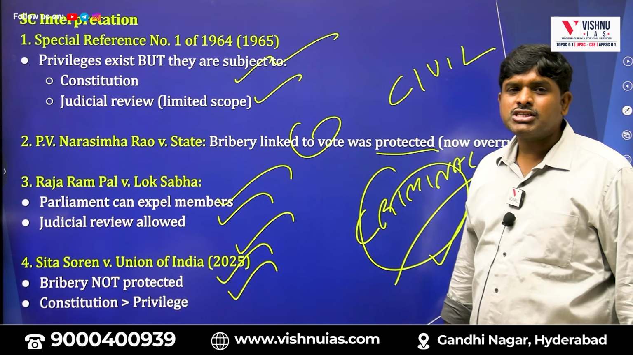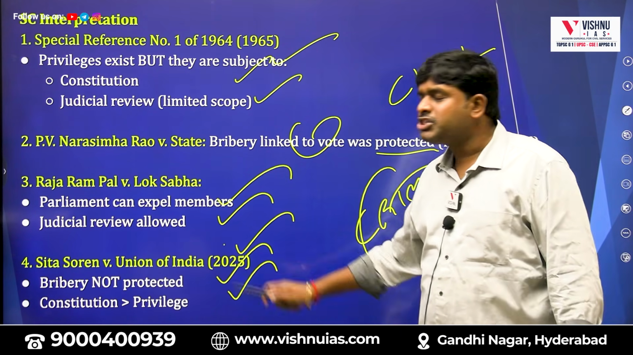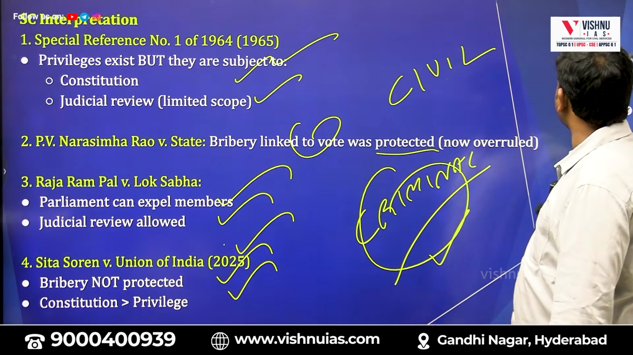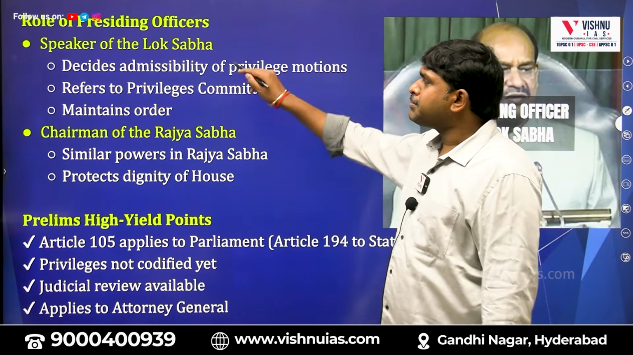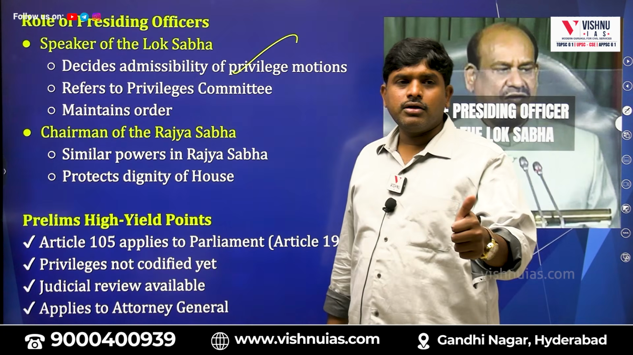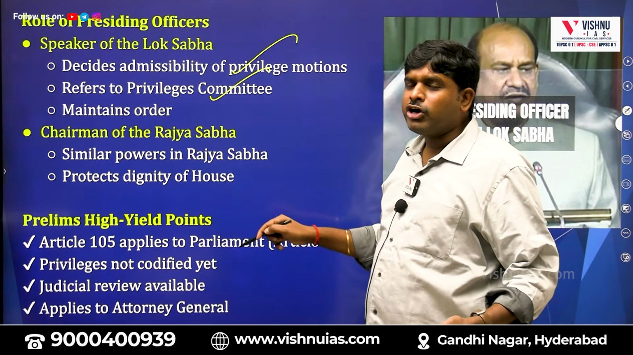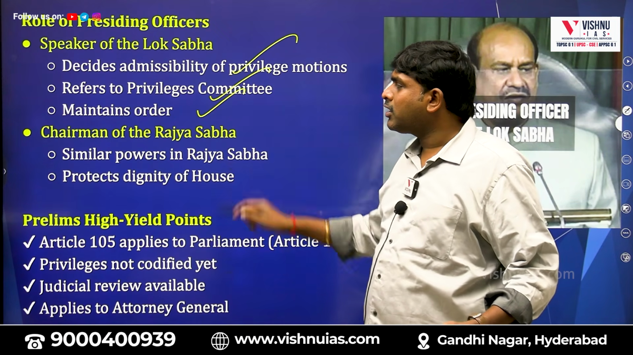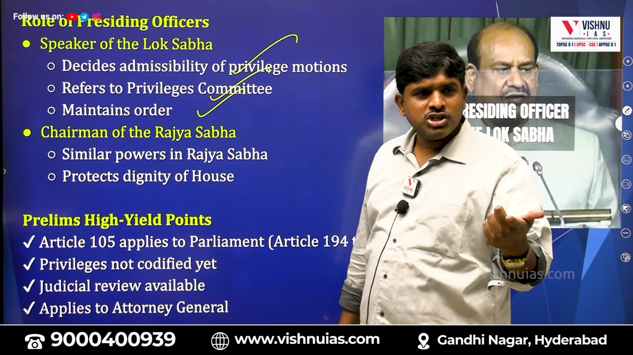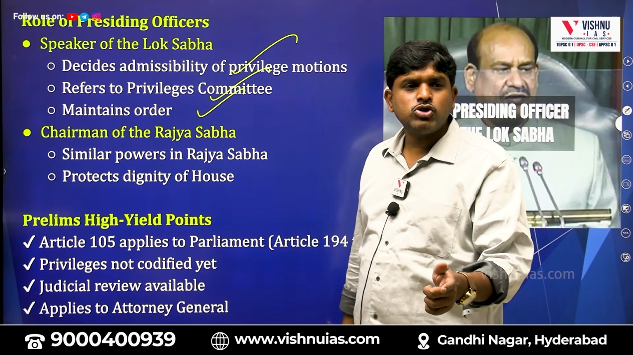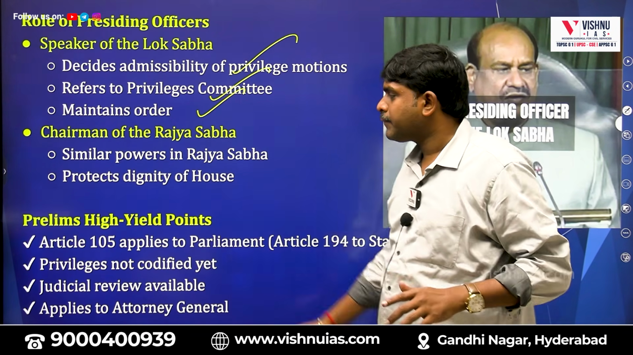The Constitution gives privileges, but bribery is not protected under which judgment? Sita Soren versus Union of India, year 2024. Who has the power to decide privilege? The Speaker. Refer to the privilege committee, maintains order. In Rajya Sabha, who? Chairman. In the Legislative Assembly, whom? Speaker. In the Legislative Council, who? Chairman.